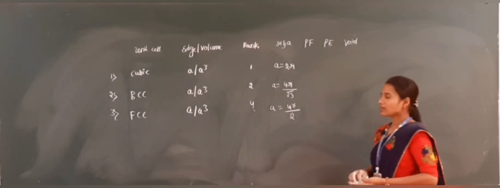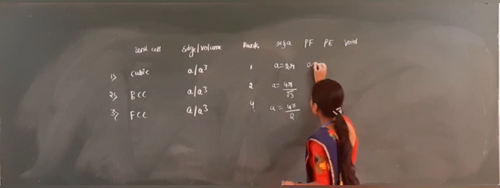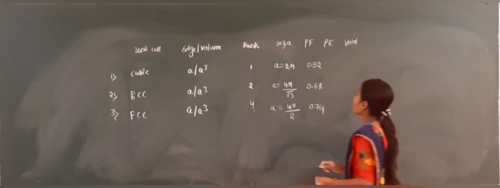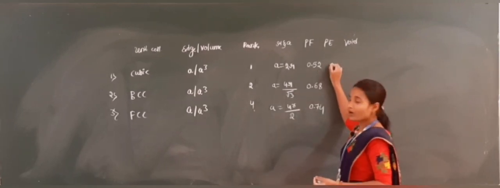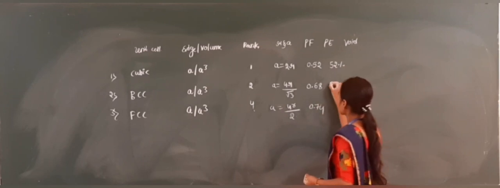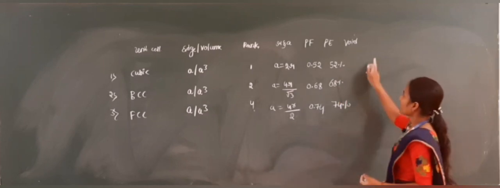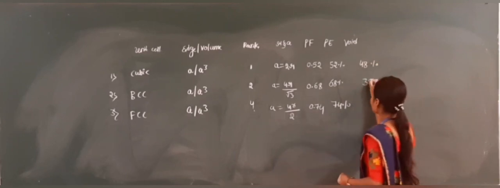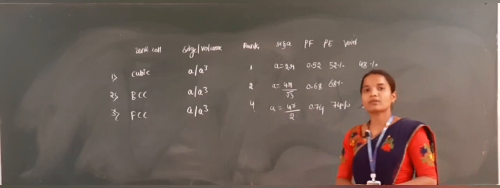4R/√2. Okay? So next one is packing fraction, efficiency. Packing fraction here is 0.52. Next one 0.68. FCC, 0.74. Then packing efficiency. Efficiency means percentage: packing fraction into 100. 0.52 into 100, how much? 52%. Next one, 68%. Next one, 74%. Now next one void. Void is nothing but 100 minus packing efficiency. 100 minus 52, 48%. 100 minus 68, 32%. 100 minus 74, 26%. This is a very simple way to remember the packing efficiency.